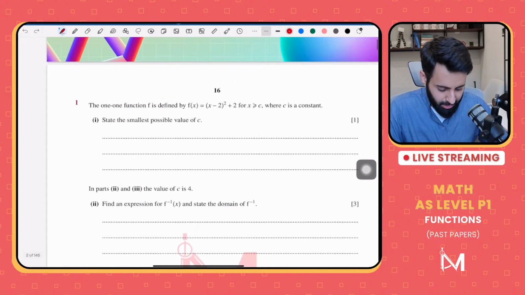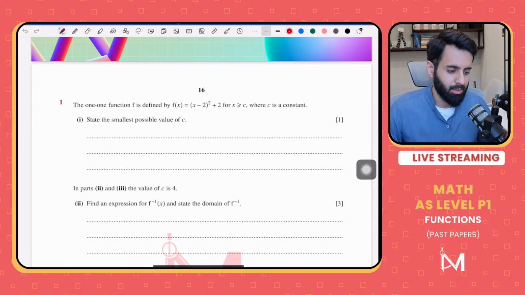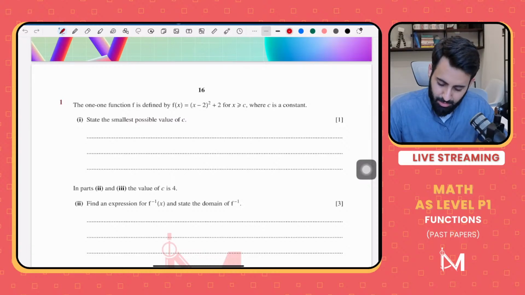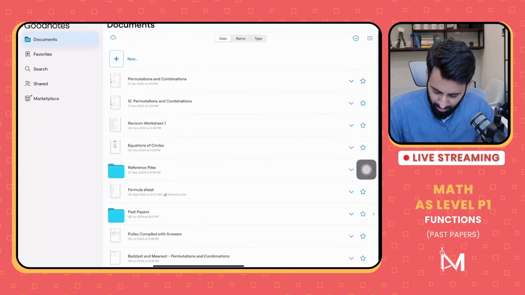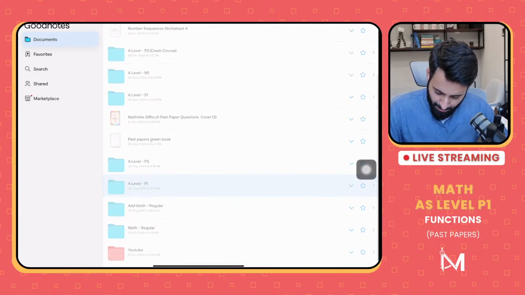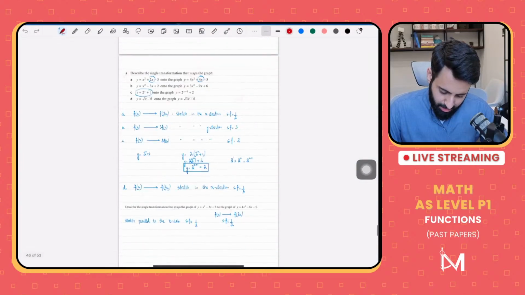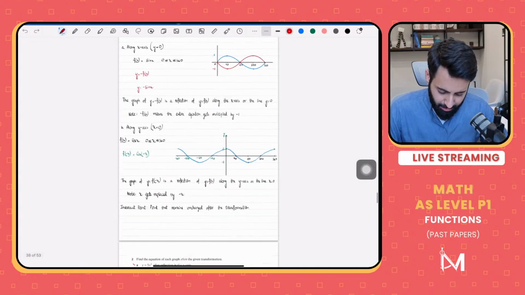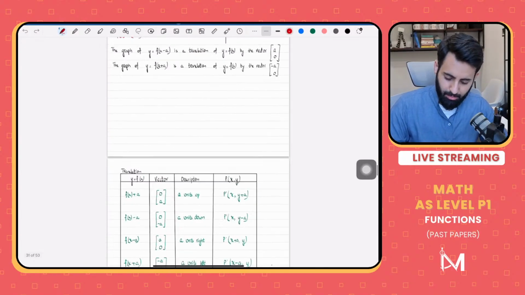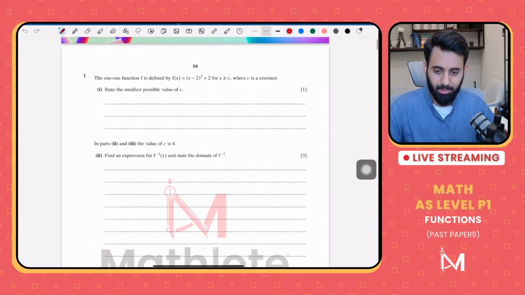Achha, what I would advise you guys to do is, because functions is a very comprehensive topic, has lots of concepts, if you don't have the functions notes, I would suggest you download the notes from the website mathletebysart.com. Okay, they're quite detailed and something that you can refer to here. It has transformations, functions, everything basically. They're available for free on the website. And download this PDF also, which has all the past paper questions which we're going to solve.